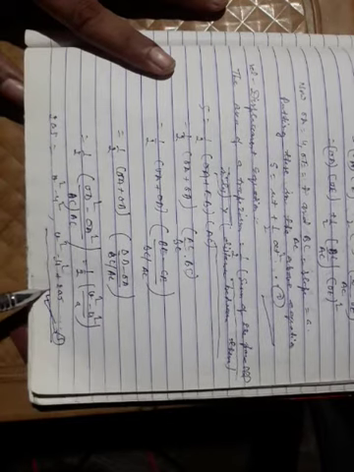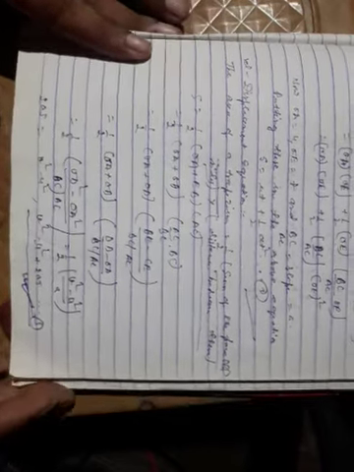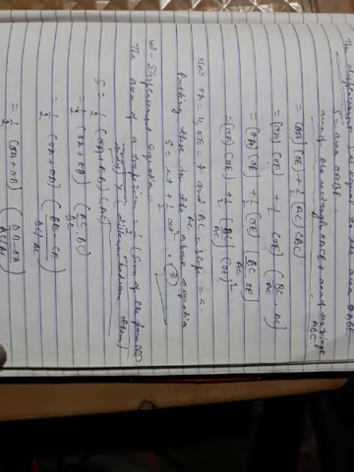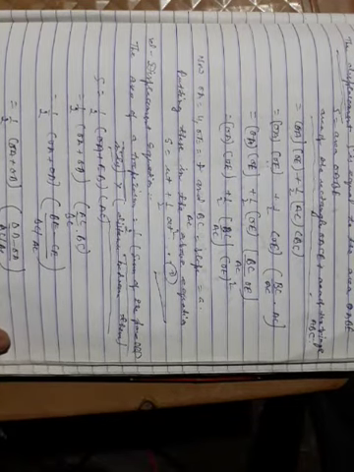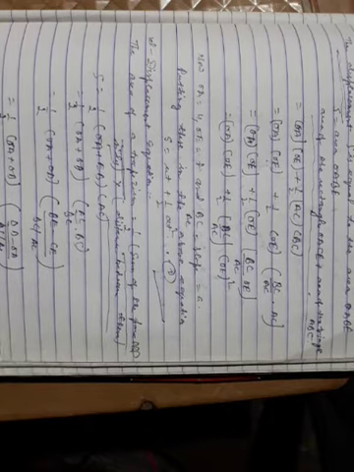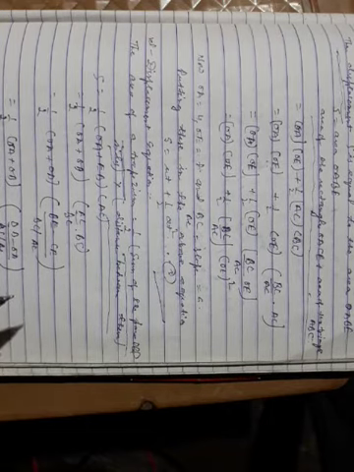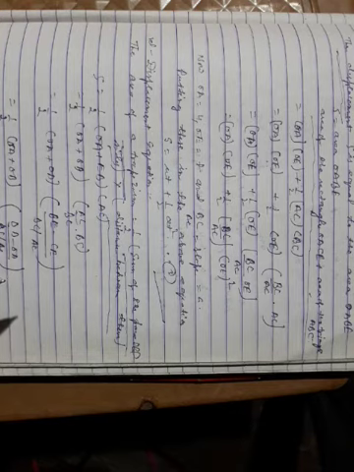One thing I want to share with you, because I am teaching junior classes, and in higher classes also I have taught. You should keep this in your mind: you should revise all these derivations several times.